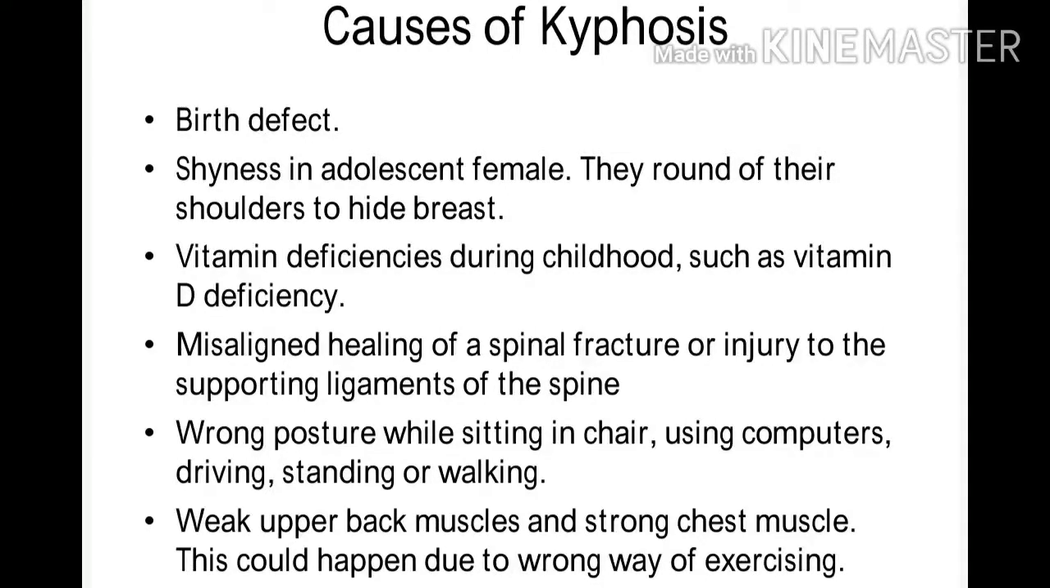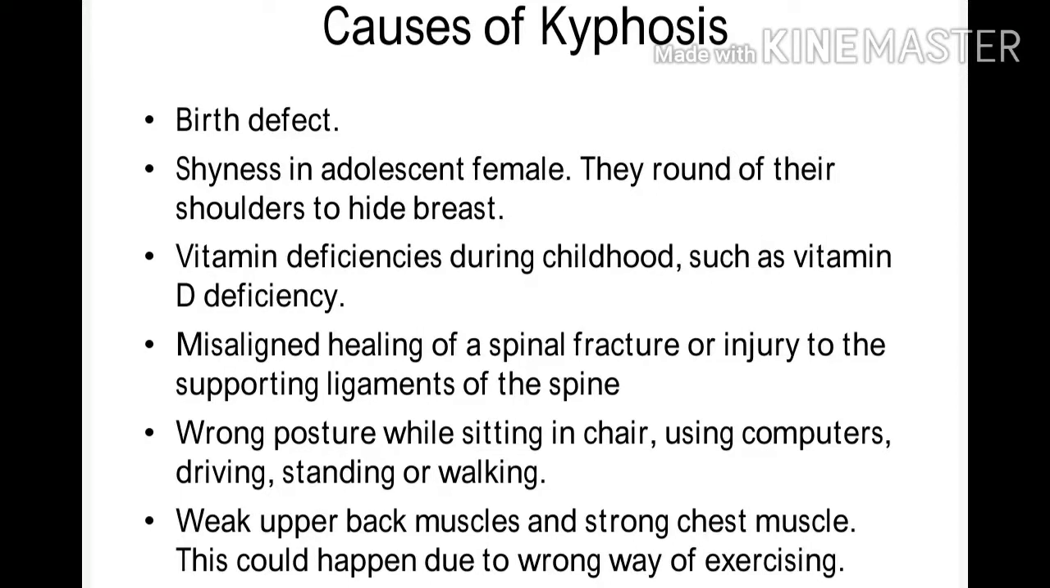So now what causes kyphosis? It could be a birth defect, and shyness in adolescent females. It is very important. They round off their shoulders to hide the breast, so as a result, they may develop kyphosis. Then vitamin deficiencies during childhood, such as vitamin D deficiency, misaligned healing of a spinal fracture, or injury to the supporting ligaments of the spine. You know the ligaments, they connect two bones, and here the two vertebrae. And wrong posture while sitting in a chair, using computers, driving, standing or walking.